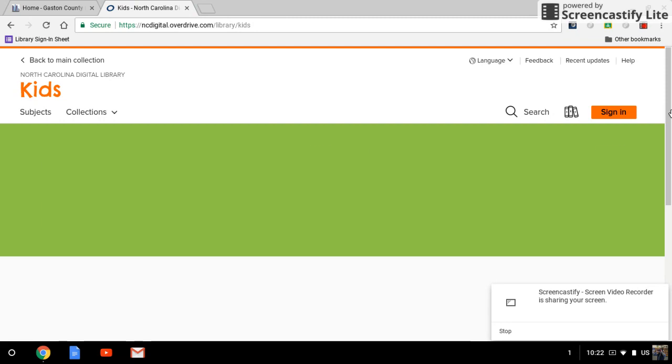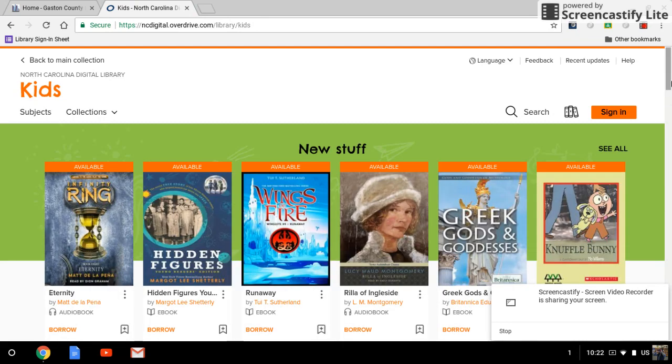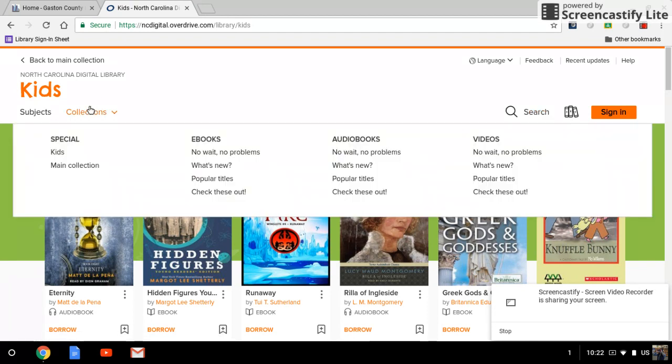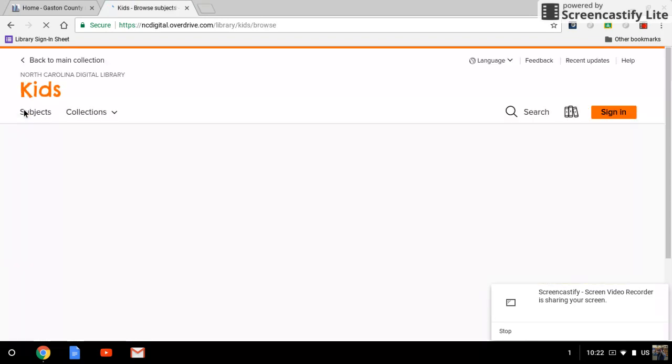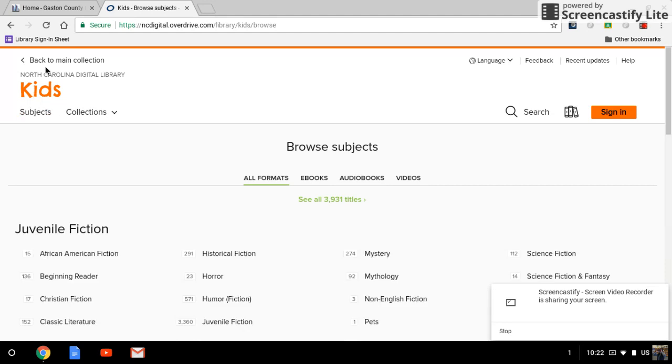So when you click on kids, it's going to pull up a whole different, they have different categories that you can look in. You have several options here. You can search for your book title. You can go to collections to see any kind of special collections they have, all their ebooks, audiobooks, videos, and they do have videos that you can watch online. You can search by subjects. There's all different things that you can do.